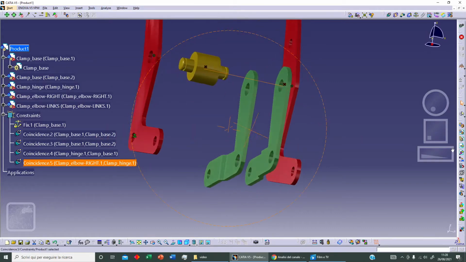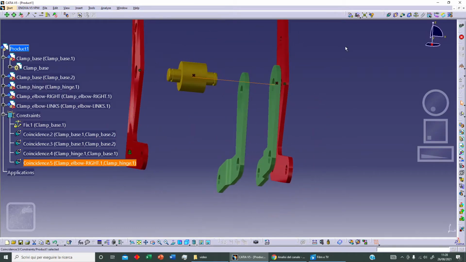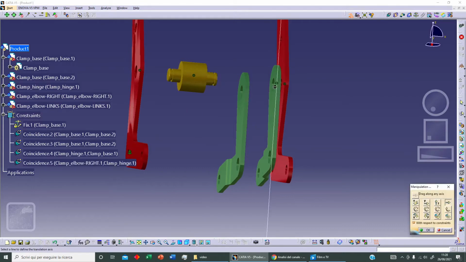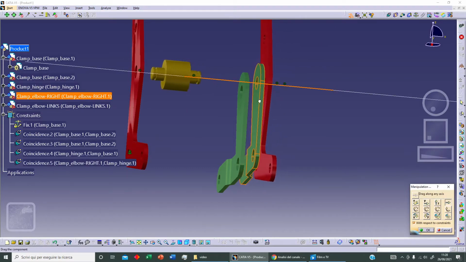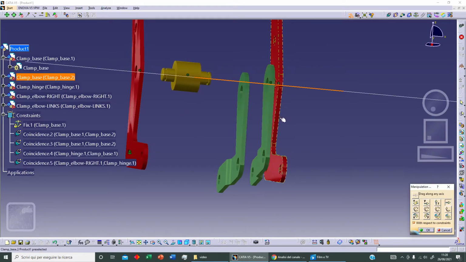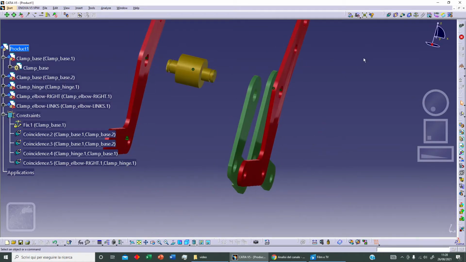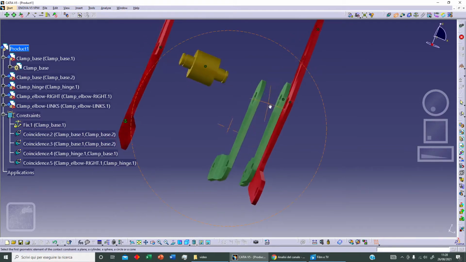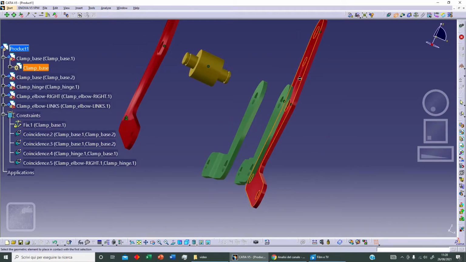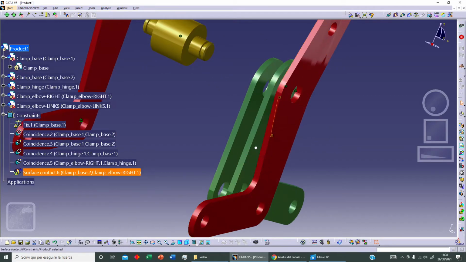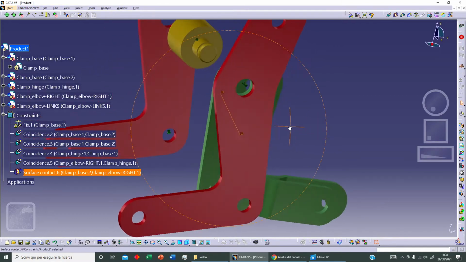Okay, and let's add our second condition. Now we can manipulate this, and we can add our second condition. We can add contact constraint between this surface here and this surface here, and let's update.